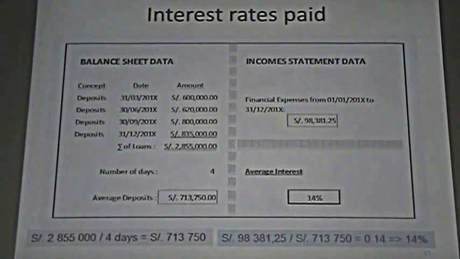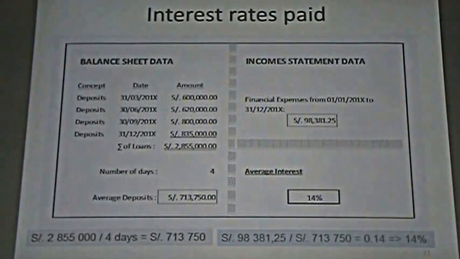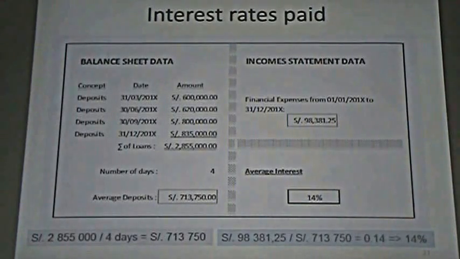We can do the same exercise with deposits. We obtain this information from the financial statements, and we know the average deposits that they have. And they have paid, in this case, $98,381.25. And this income or this cost has been obtained during the year.